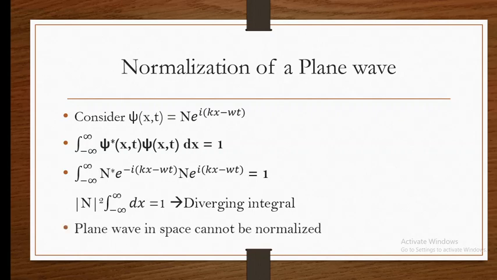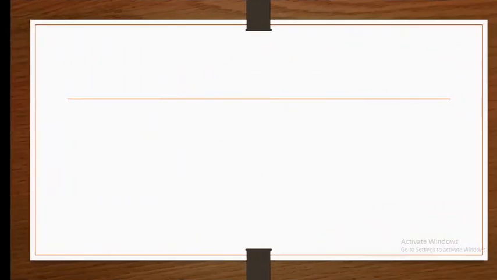That is, it is not going to give any solution. So does it mean the plane wave is not normalized or cannot be normalized? If you consider all space, from minus infinity to plus infinity, we can easily understand it is not normalized. But how do we normalize a plane wave? Here we are going to consider the box normalization method.